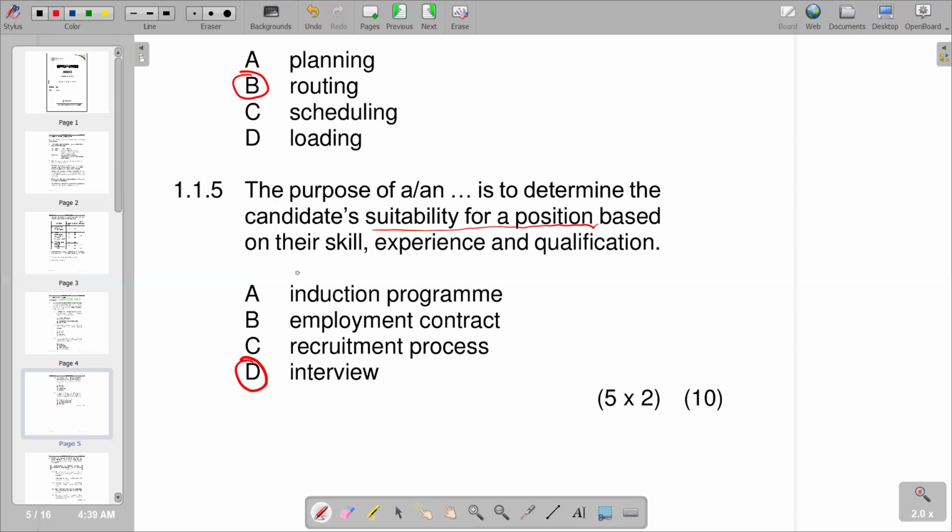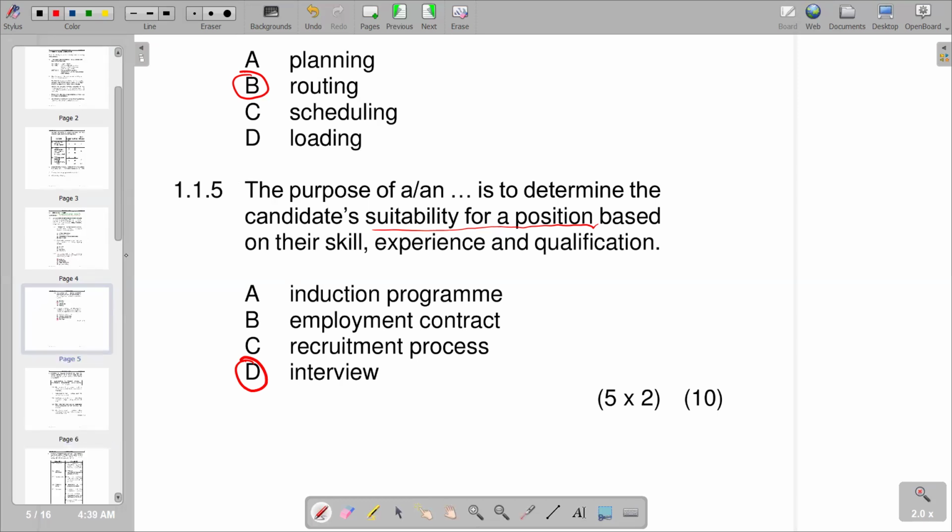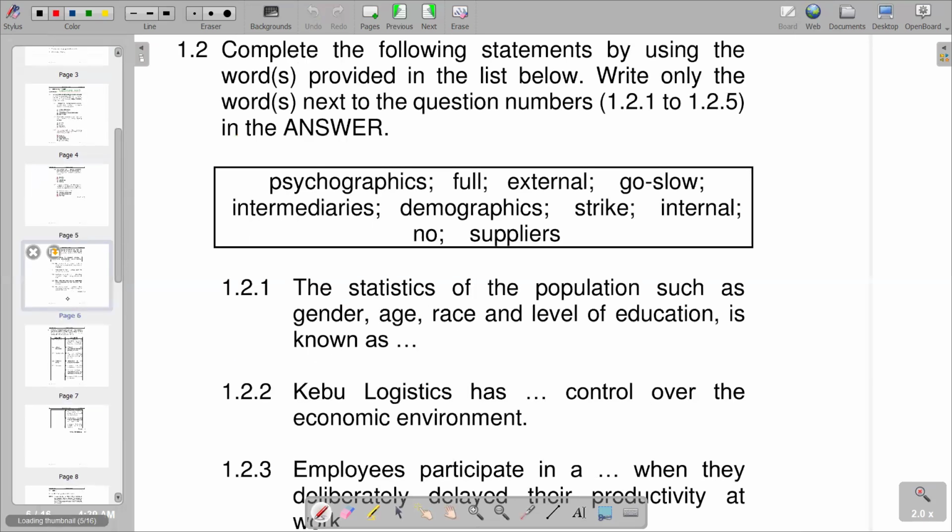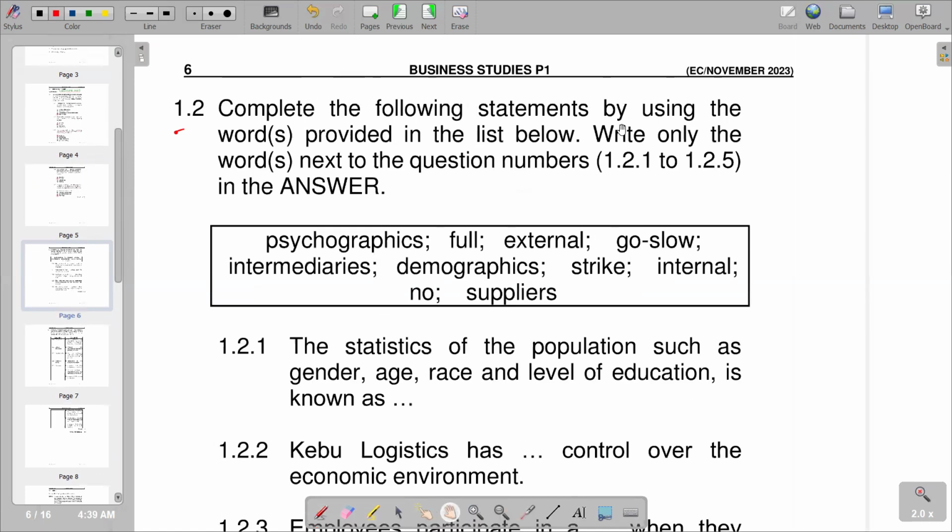So this marks the end of the last question in the multiple choice section. We can move on and see what we have in the next section, which is going to be filling in, which is 1.2. On 1.2, it reads: complete the following statements by using the word or words provided in the list below. Write only the word or words next to the question numbers, that is 1.2.1 to 1.2.5, in the answer. We're given terms psychographics, full, external, go slow, intermediaries, demographics, strike, internal, no, and suppliers. So we're going to pick these words and fill in the sentences that we're given below.